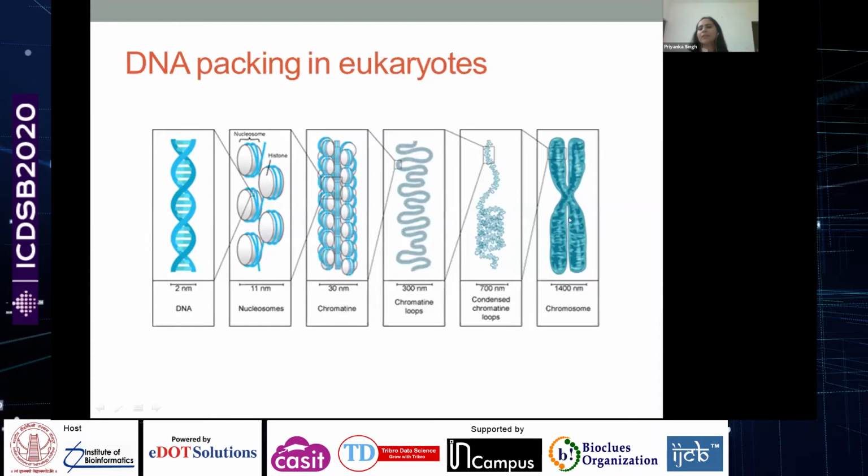You might have seen these chromosomes if you have done some basic biology experiments. For example, during cell division, in the metaphase stage of the cell cycle, these chromosomes are arranged at the metaphase plate.